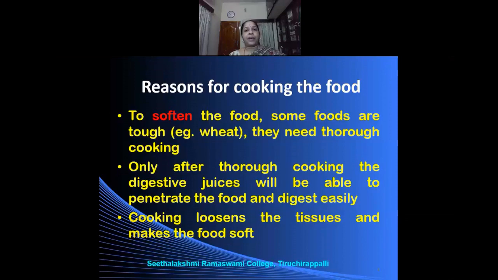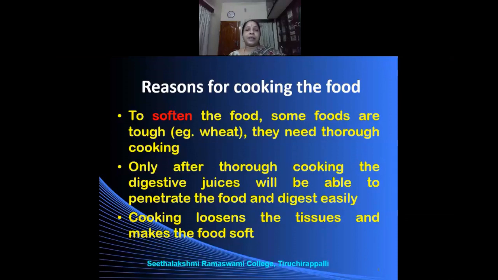In the duodenum, the pancreas will secrete a set of pancreatic juice, and they will also help in the digestion of the food, right? So the digestion of the food by the enzyme can take place only if the food is cooked. If you consume the raw food, then the digestive enzymes may not be able to digest the food completely. Maybe partial digestion can take place, but complete digestion is not possible. So, for complete digestion to take place, food has to be cooked.